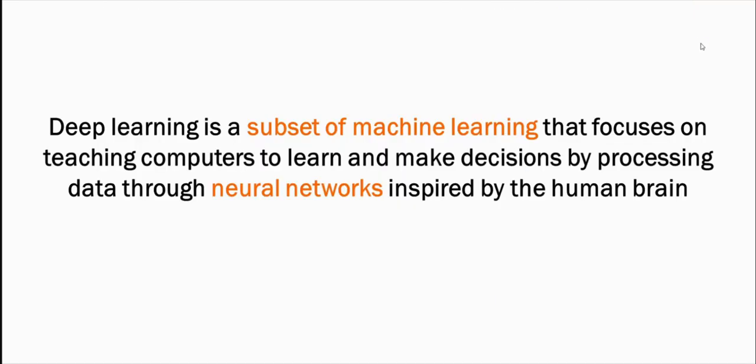So what is deep learning? Let's take a look at the definition now. It's a subset of machine learning, and it processes data through neural networks, and this results in more accuracy for complicated problems. So no need to remember all of this, just remember the simple details. Just three things is really what you should take away from this slide. Number one, deep learning is a subset of machine learning. Two, it uses neural networks. And three, it gives you much higher accuracy, better results in case of complex problems.